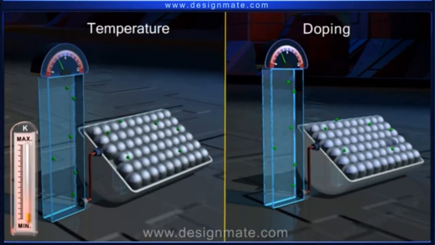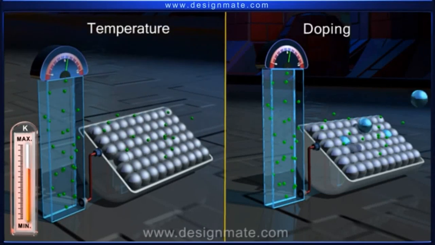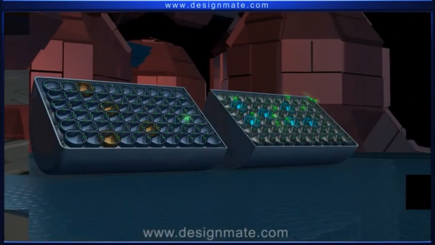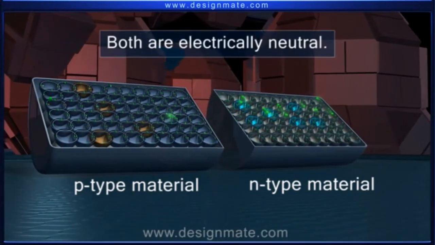The electrical conductivity of the extrinsic semiconductors depends on the temperature and the extent of doping. It is to be noted that both P-type and N-type semiconductors are electrically neutral.